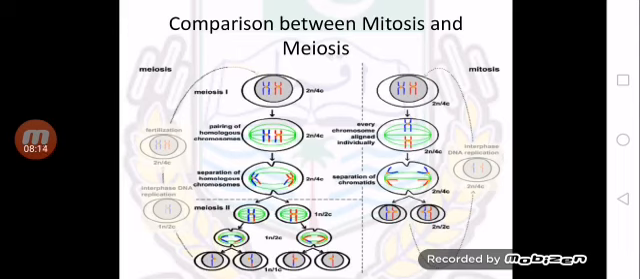What is happening at the telophase? At the end of mitosis, two daughter cells are produced, and these two daughter cells have the same number of chromosomes as were present in the parent cell. On the other hand, in case of meiosis, when meiosis 2 takes place, at the end there would be 4 daughter cells, and these 4 daughter cells are haploid with respect to the parent cell. So this is all about the comparison between mitosis and meiosis. When you draw this diagram, you will better understand the difference.